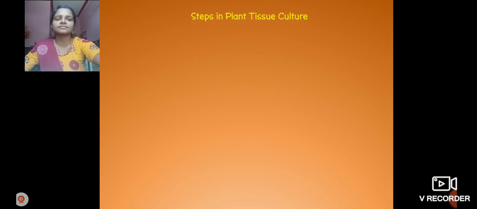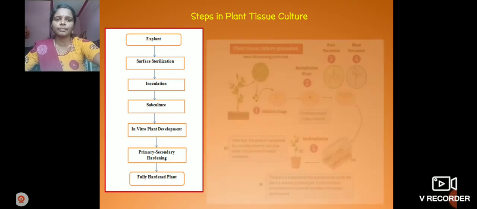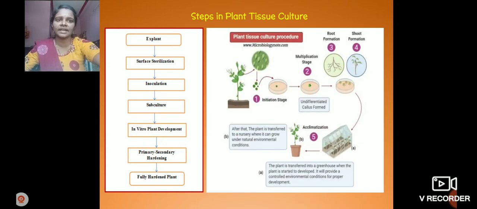After that, the steps involved in plant tissue culture. Which steps are involved? Explant, surface sterilization, inoculation, subculture, in vitro plant development, primary and secondary hardening, and full hardening of the plant. Mainly, in the plant tissue culture procedure, there are 5 stages involved: the initiation stage, multiplication stage, root formation, shoot formation, and last, acclimatization.